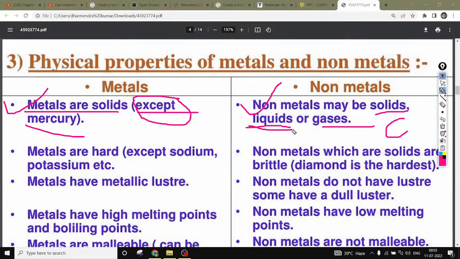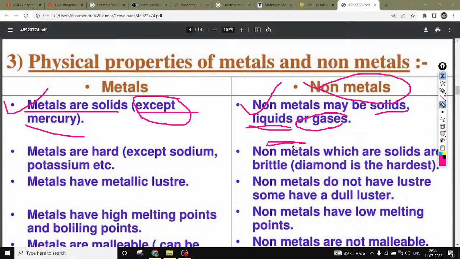And similarly the liquid state, right? Like bromine, right? Bromine exists in the liquid state, and some other elements also exist in the liquid state. The gas state, like helium, right? Helium is also a gas, as are oxygen and nitrogen. So all these elements exist in the different states of non-metal, right?